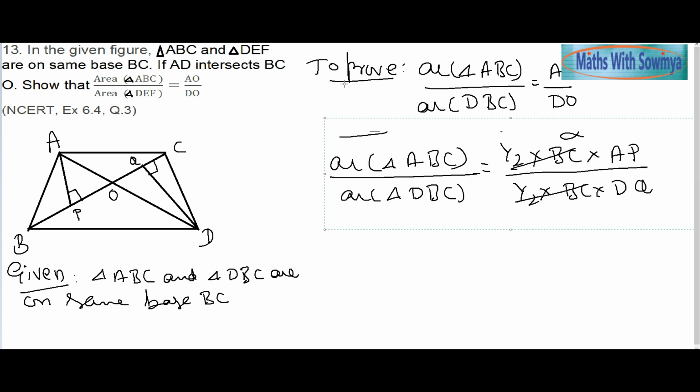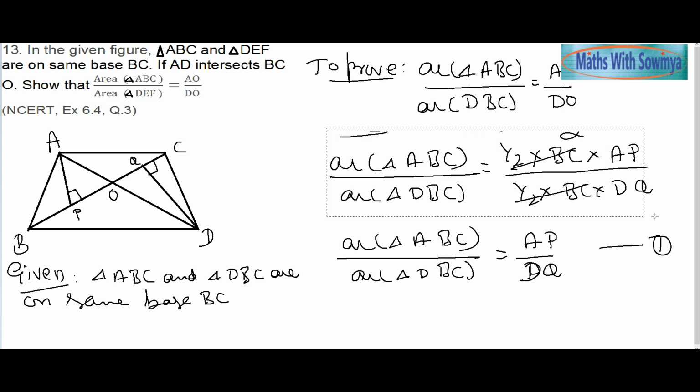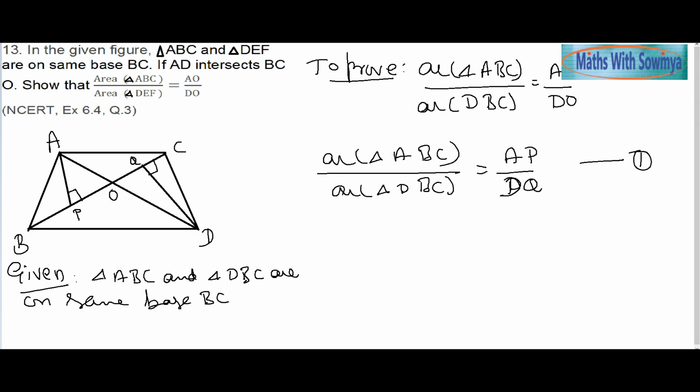So I am just left with the area of triangle ABC by the area of triangle DBC is equal to AP by DQ. For this particular result, I mark it as 1. We are going to use this further. So now, let us move further. I take the triangle APO. So this is the triangle which I have just chosen, APO, and this particular triangle.